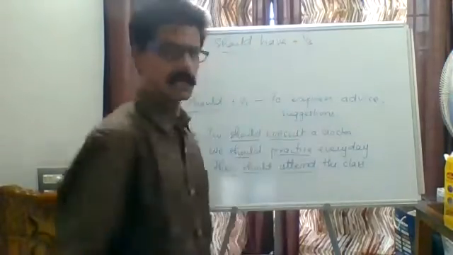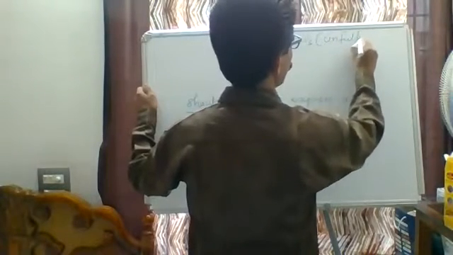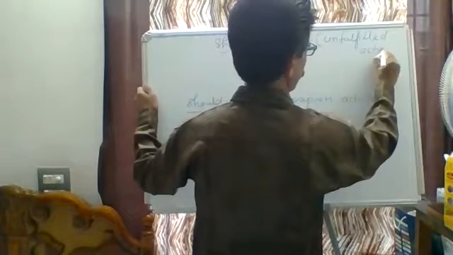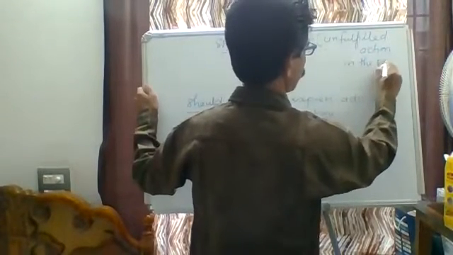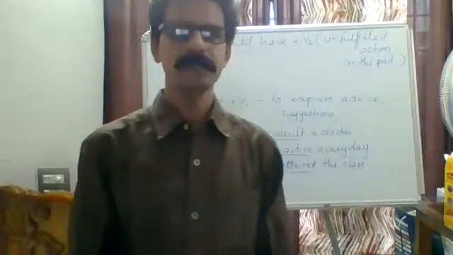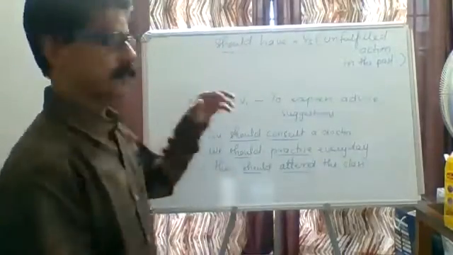It is for unfulfilled action in the past. Unfulfilled actions in the past means what do you understand? It means the action is not completed, not fulfilled.